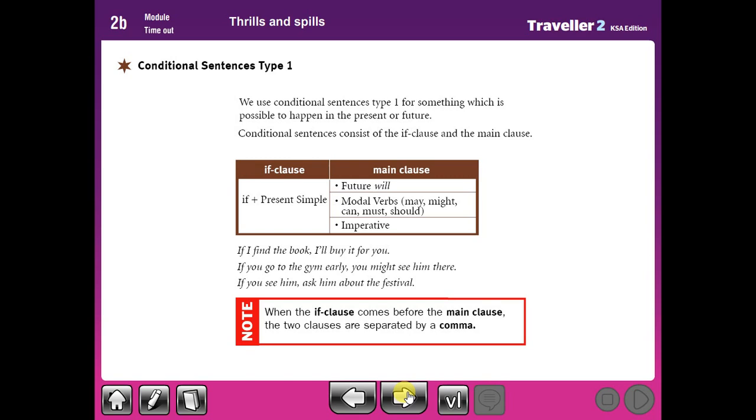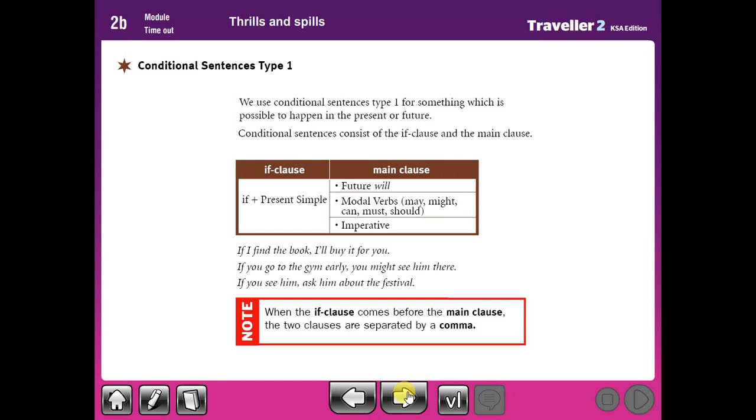Conditional sentence type 1. We use conditional sentence type 1 for something which is possible to happen in the present or future. Conditional sentences consist of the if clause and the main clause.